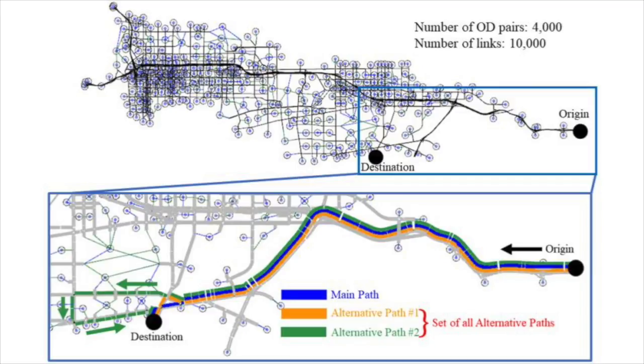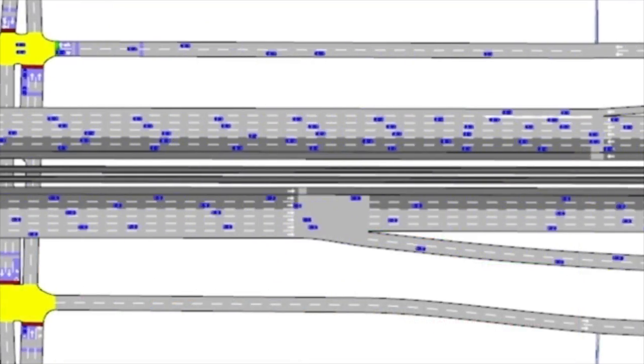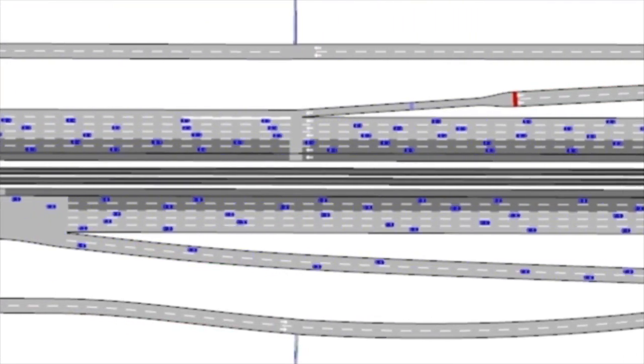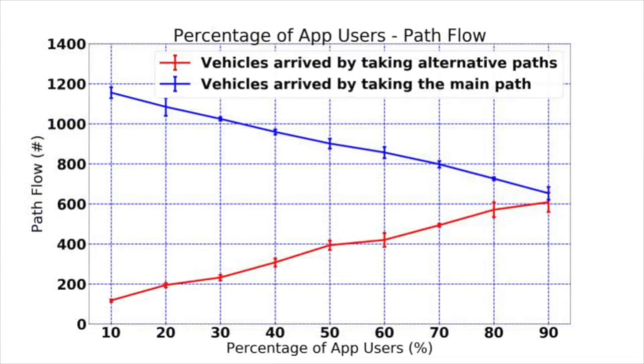We ran dynamic simulations on an I-210 map which is adopted from part of the LA traffic network and contains 10,000 links in total. We chose 4,000 origin-destination pairs in our scenario with endpoints located in residential areas so that vehicles with app users have incentive to travel through alternative roads. After running the simulations, we generated some exciting graphs which match the expectation we had from our theory.